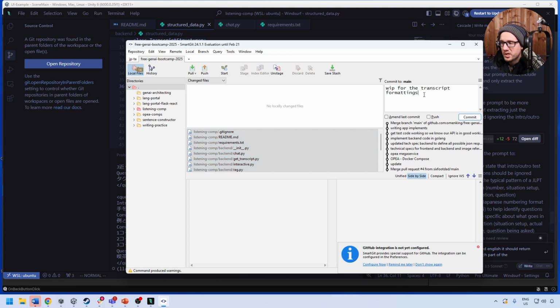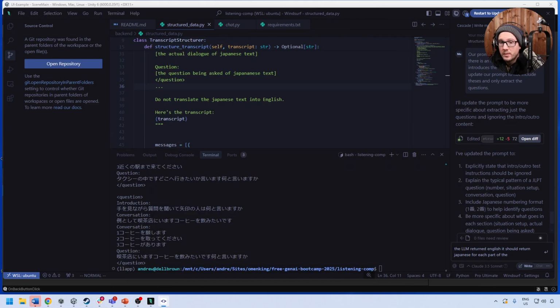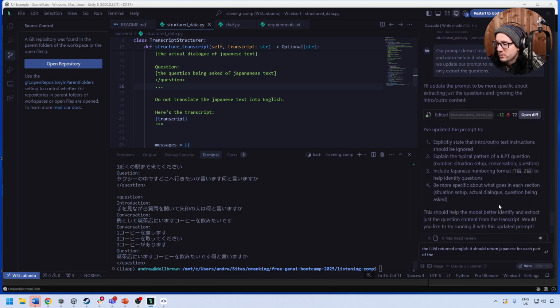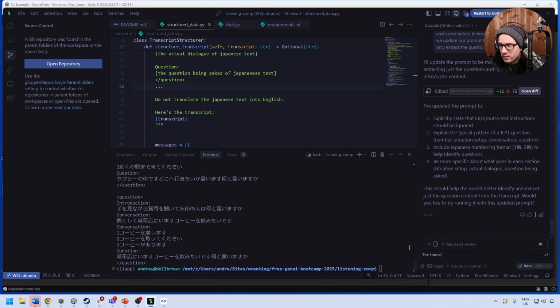formatting. This is probably the hardest part, is just trying to format these transcripts. And it really depends. We could do it manually, because there's only 17 questions, but the other thing we could do, it depends, because there's a whole playlist. It'd be sweet if we could pull the whole playlist. But what I'm going to do is go back over to here, and I want to explain that the transcript appears to have 3 question formats.